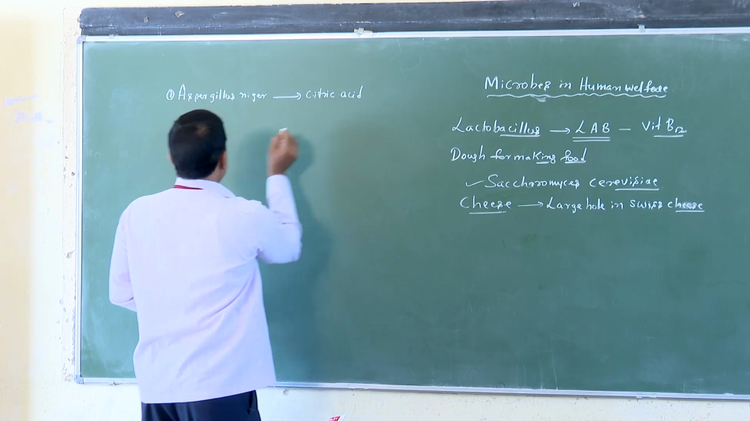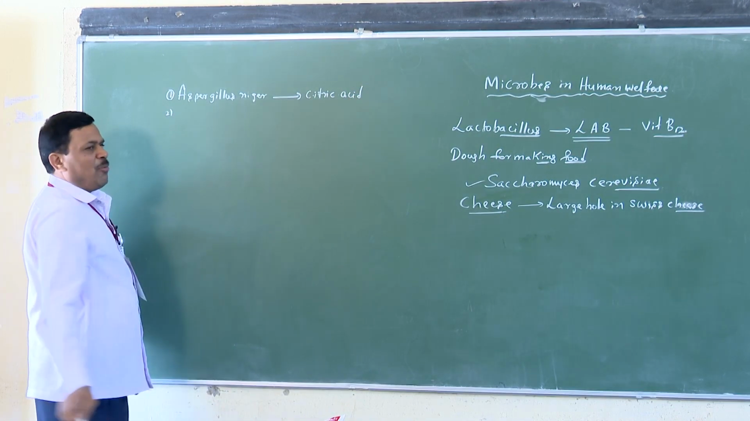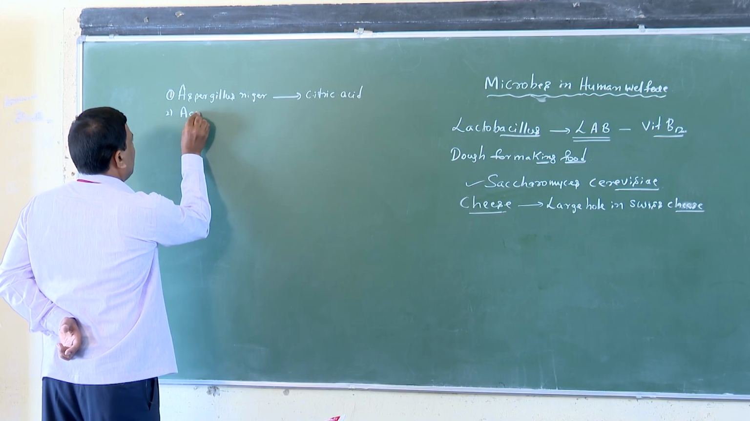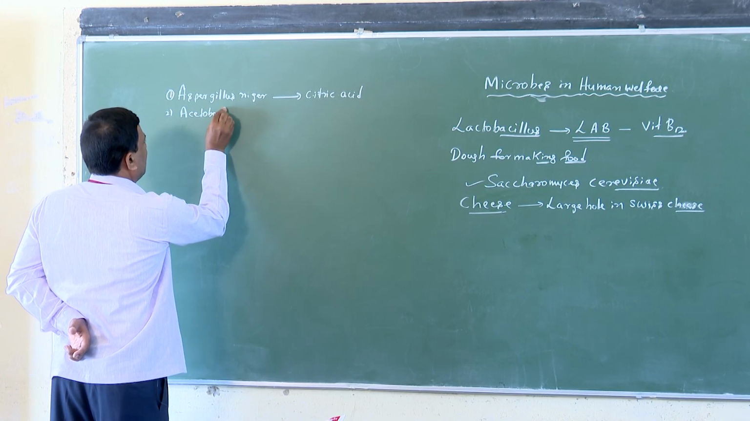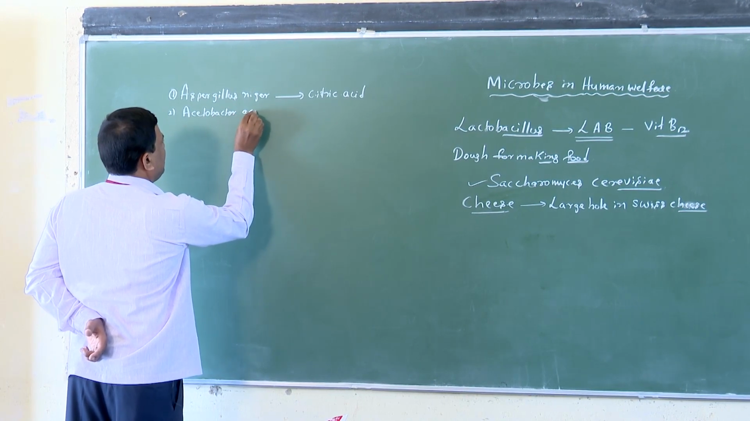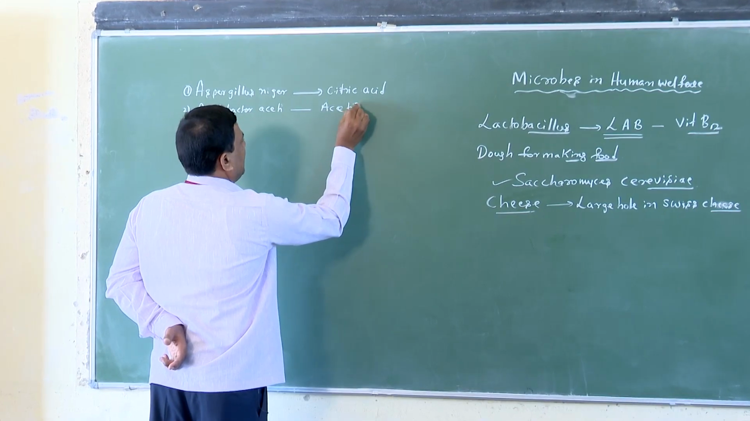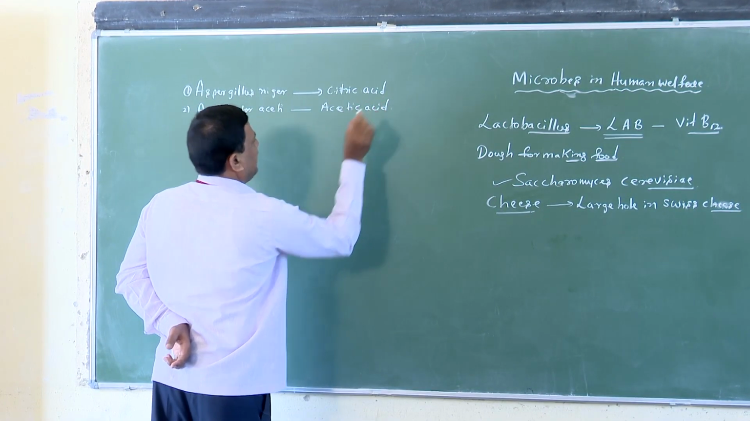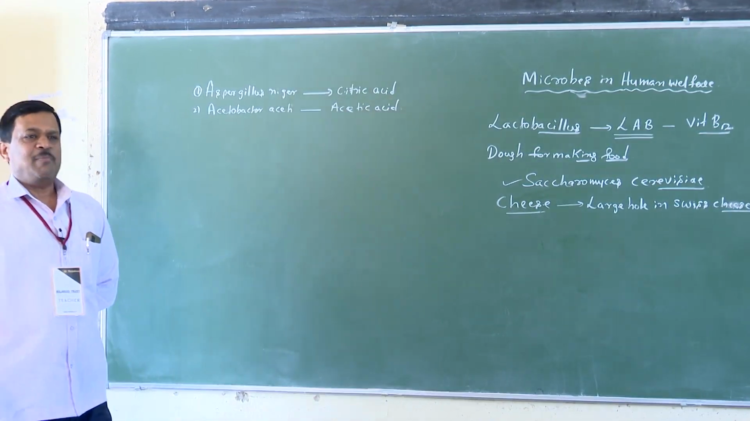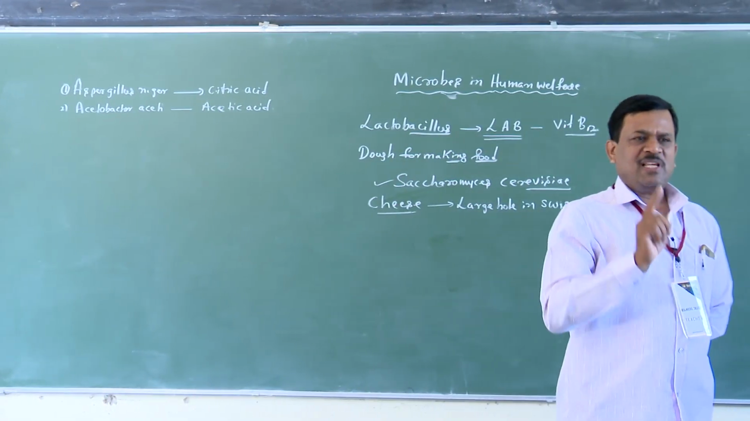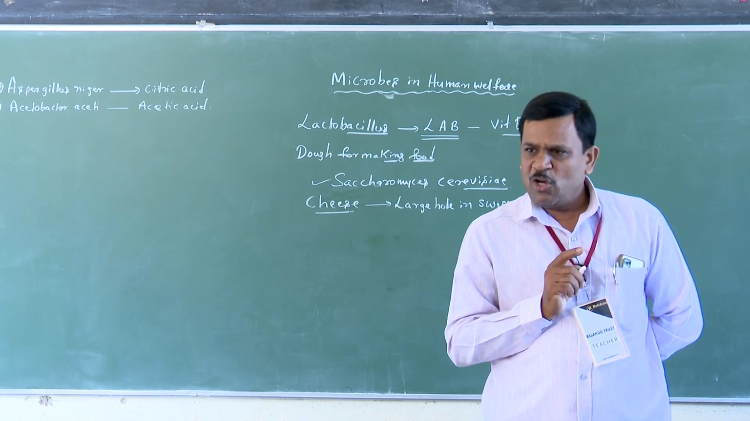Second one is Acetobacter aceti, which produces acetic acid. Very good. Clostridium butylicum, butyric acid. Yes or no? Lactobacillus, lactic acid. You know, students.